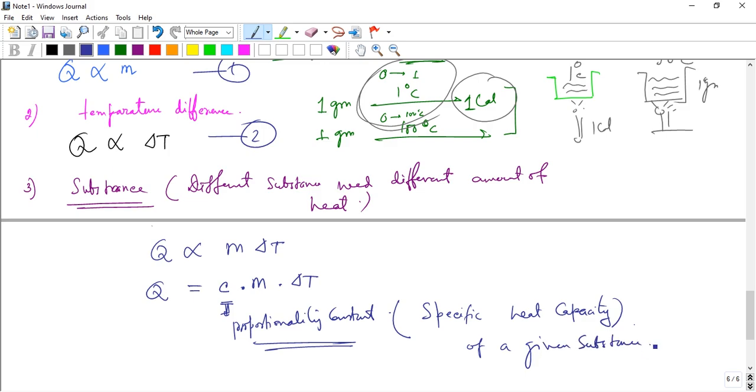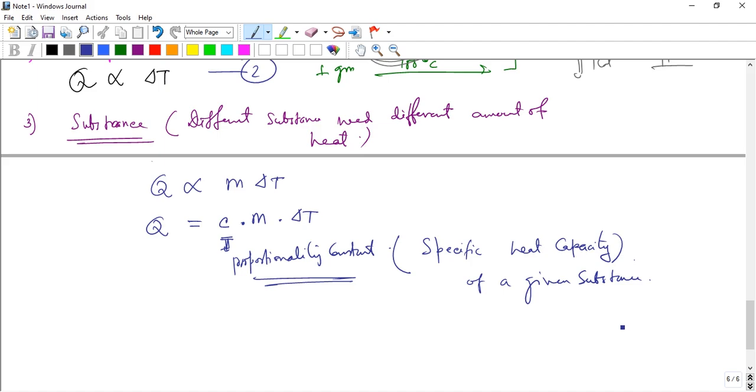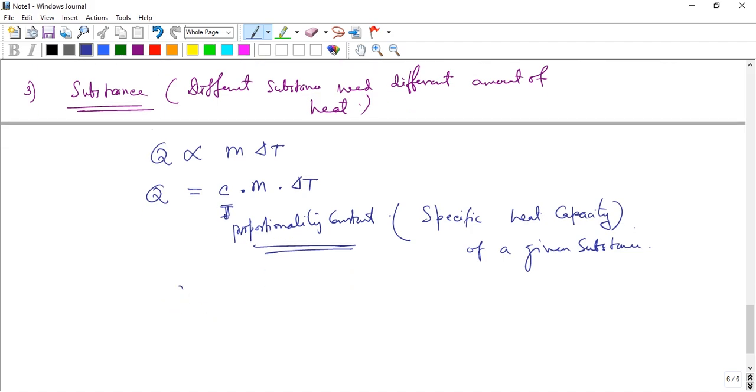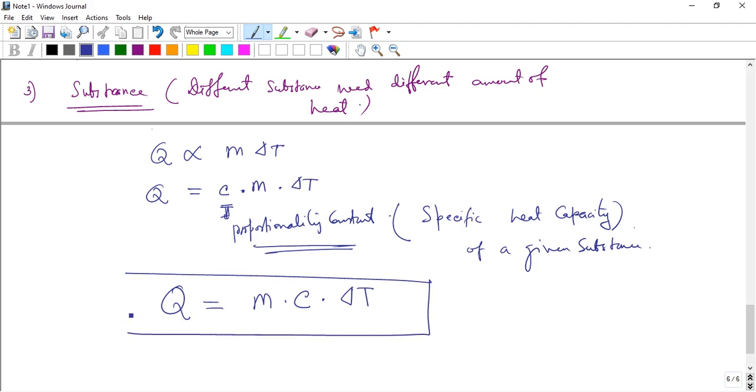So the important formula is Q equals m C delta T. That is a very important formula.